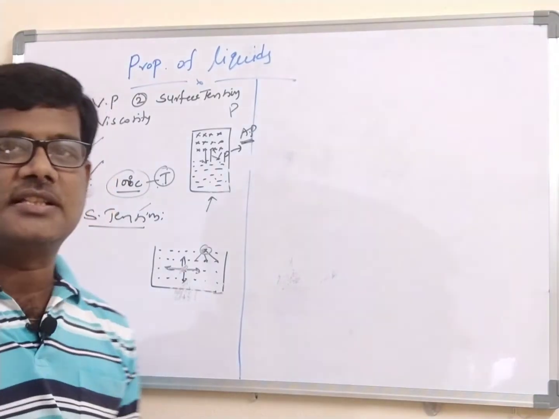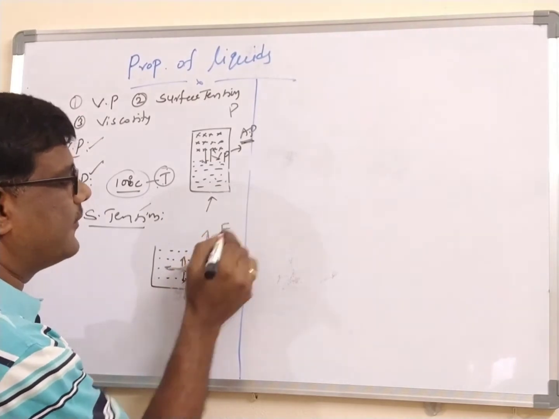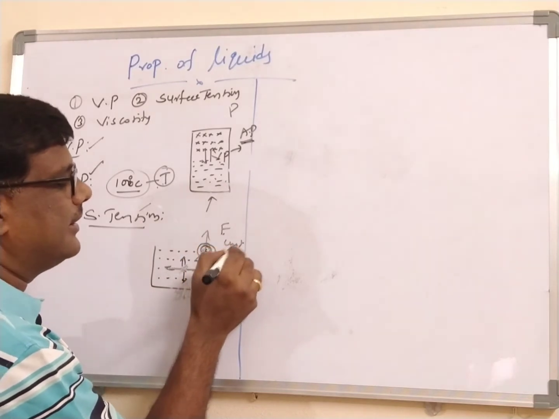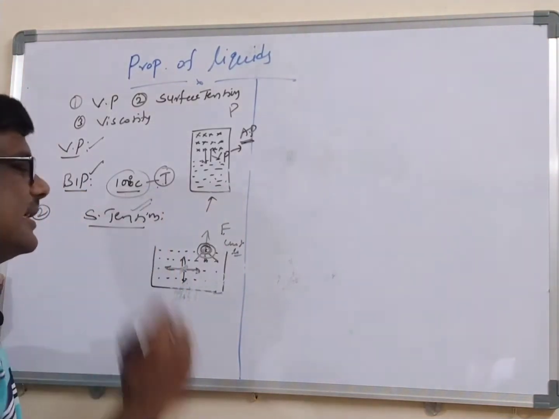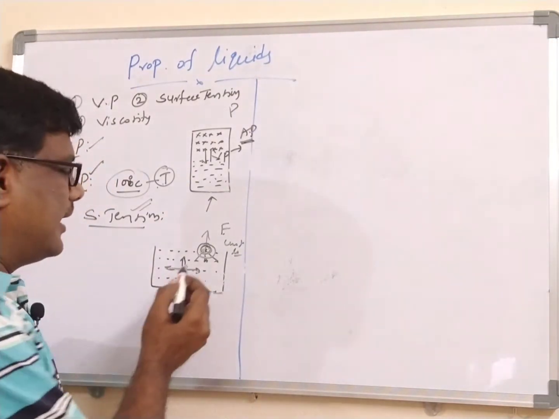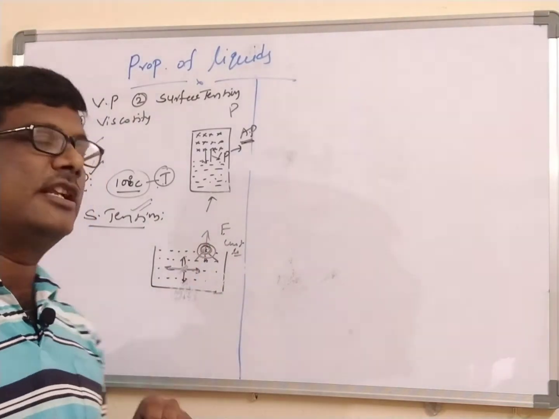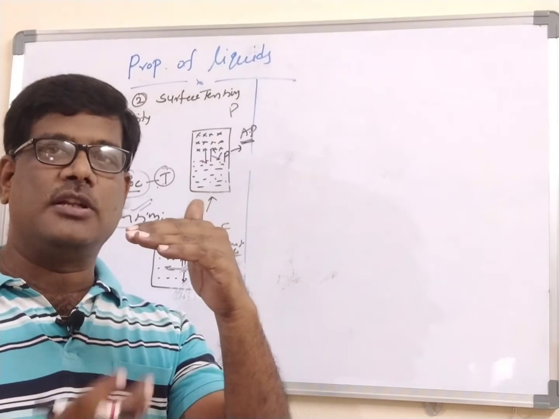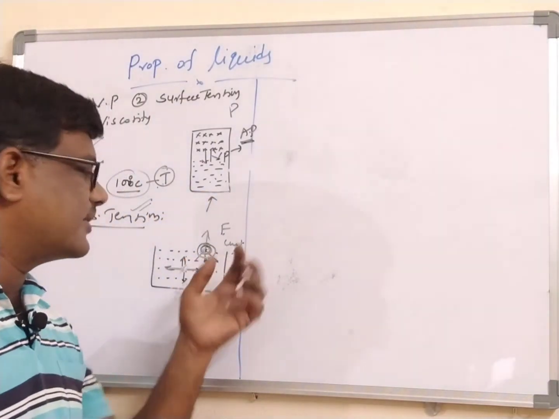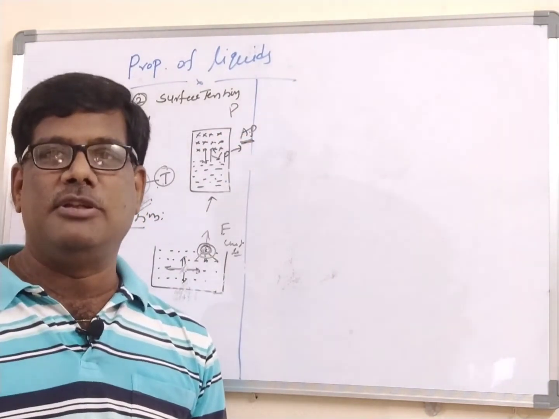Now I will give you the definition of surface tension. A force acting on the surface molecule in a given unit length is called the surface tension. Whenever you consider a molecule in the bulk, it will have equal and opposite forces. That's why the molecule will be stable. But a surface molecule will have only interior forces. These interior forces drag the surface molecule towards the inner side. Ultimately, surface area will be minimized.